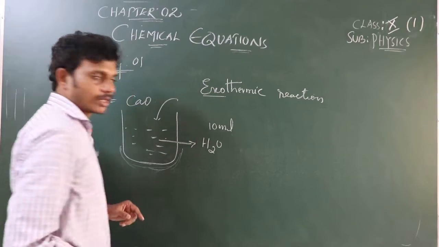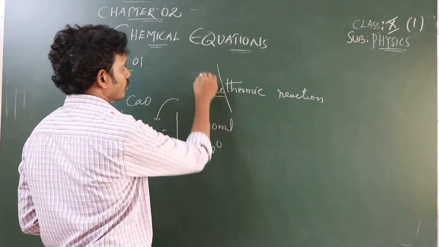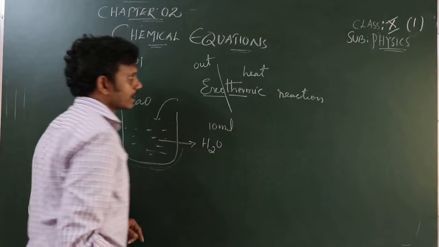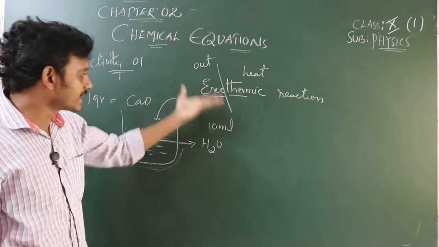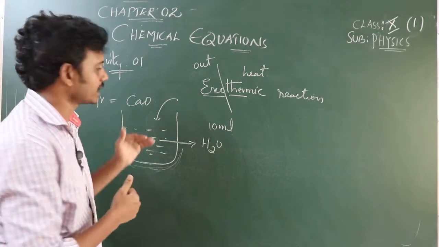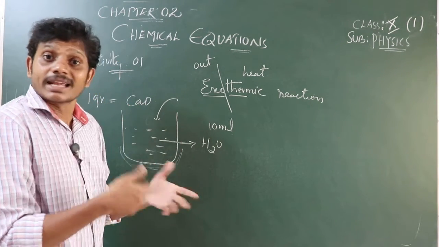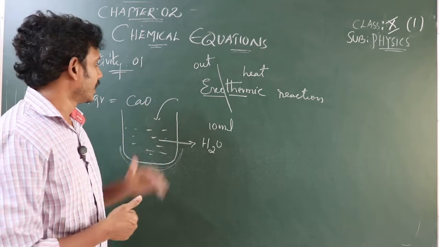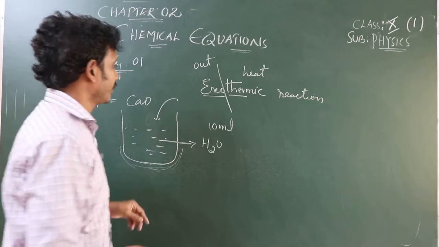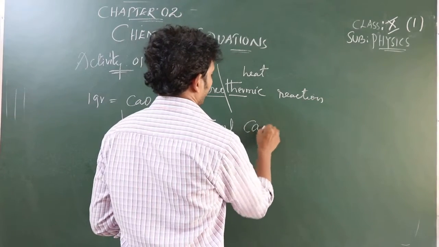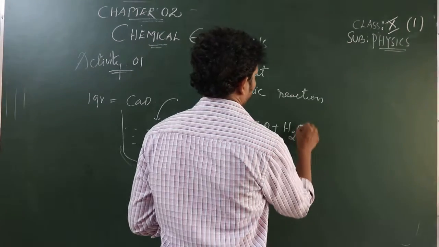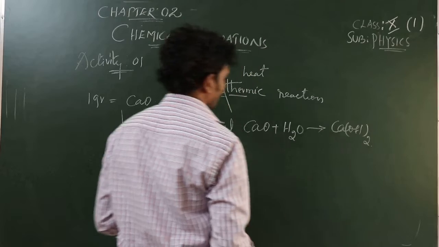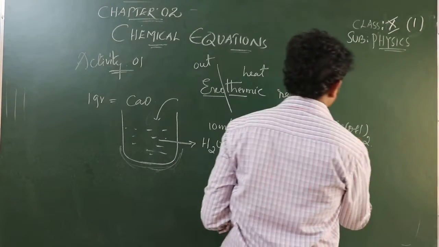So it is said to be an exothermic reaction. Here exo means out, and therm means heat. So heat is evolved, heat is released. When the chemical reaction is taking place, we observe that heat is released. That is the reason we call this an exothermic reaction. If you notice this chemical equation, CaO plus H2O gives rise to Ca(OH)2. Calcium hydroxide is the main product formed here.